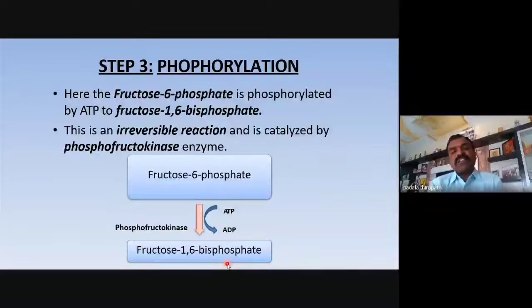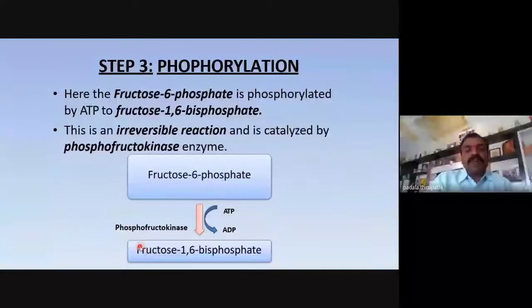In this third step, fructose 6-phosphate forms fructose 1,6-bisphosphate, or fructose 1,6-diphosphate. Here the most important enzyme is necessary, that is PFK, phosphofructokinase.